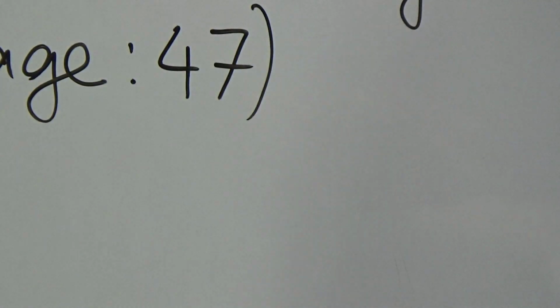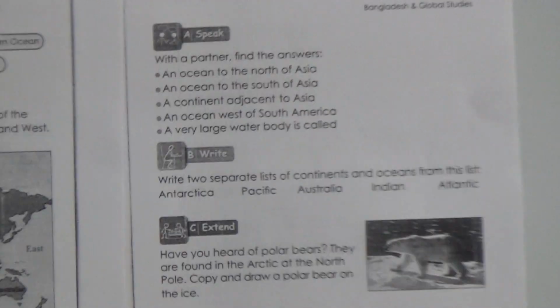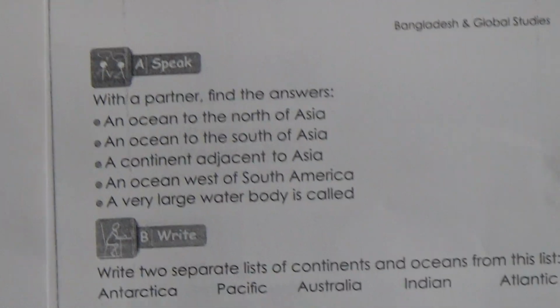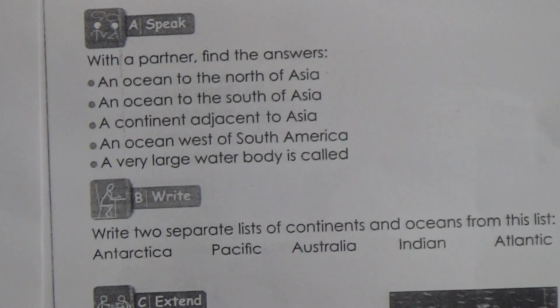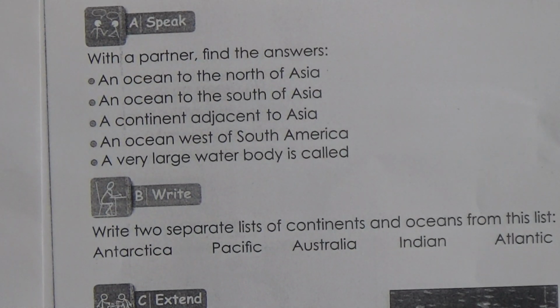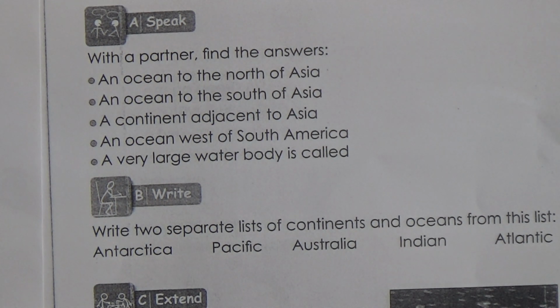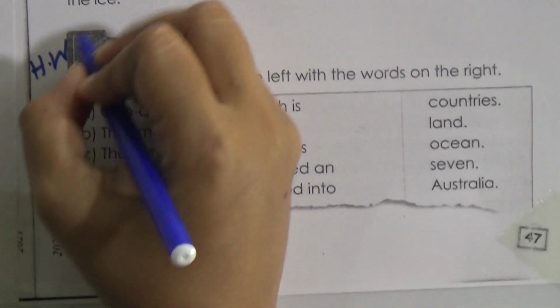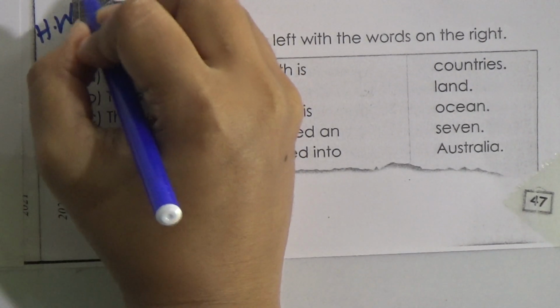Now we will go to our next page. On the next page we will do a matching. Now look, we will do section D. Match the phrases on the left with the words on the right. And this is your homework also. So all of you will do your homework. This is homework number 5.